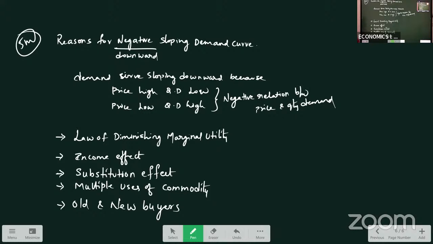Multiple uses of the commodity. When the product is used for many uses, in that case also, when the price is low, we try to purchase more quantity. Old and new buyers. When the price decreases, old buyers will use them, and even new buyers want to try that commodity. So these are the reasons for the negative sloping demand curve.